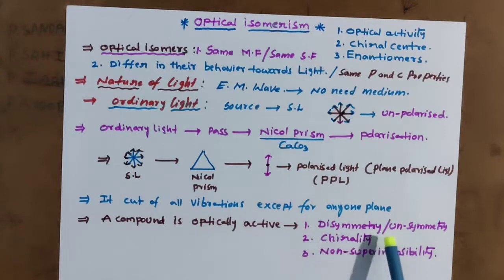If it is optically active, then we say it is an optical isomer. So let me discuss these three properties in detail to describe optical isomers.